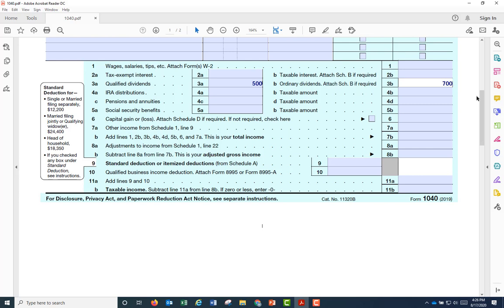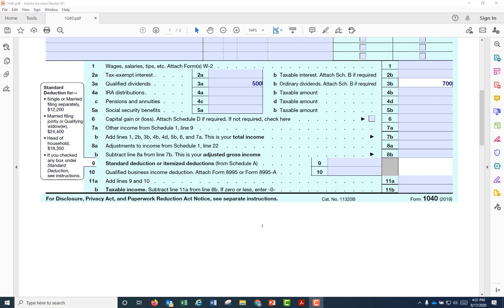But then the 500 of qualified dividends are also ordinary dividends, so a total of 700. Note that 3B, the 700, is going to carry down into the sum total in 11B, and that is taxable income. It will be subject to tax. However, that 700 that's being carried down, a portion of that, which is the 500, will not be subject to ordinary income tax rate. The 500 will be subject to capital gains rate, and the 200 is subject to ordinary income rate.